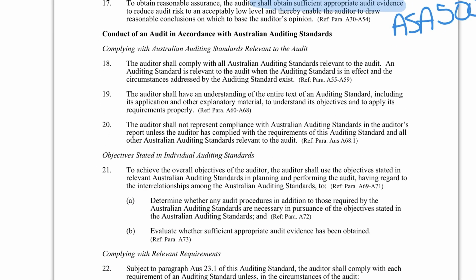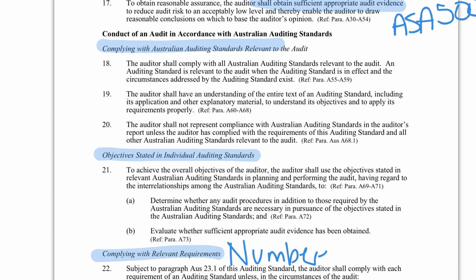We also have to make sure that we comply with international or Australian auditing standards, we follow the objectives from those auditing standards, and follow the requirements. So you have to comply with those numbered paragraphs, all right? Numbered paragraphs.